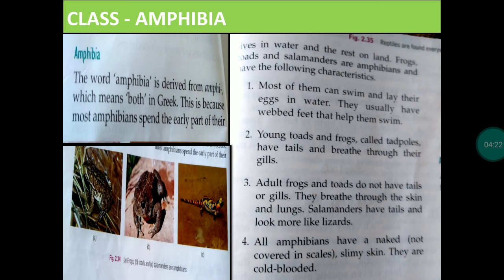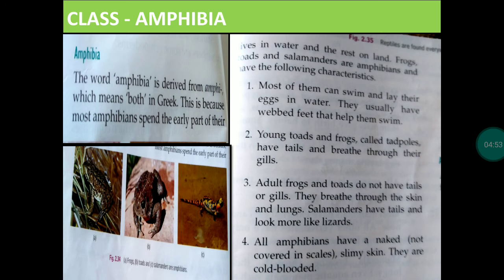Frogs, toads, and salamanders are amphibians and have the following characteristics. Most of them can swim and lay their eggs in water. They usually have webbed feet that help them to swim. Second, young toads and frogs, which are called tadpoles, have tails and breathe through their gills.